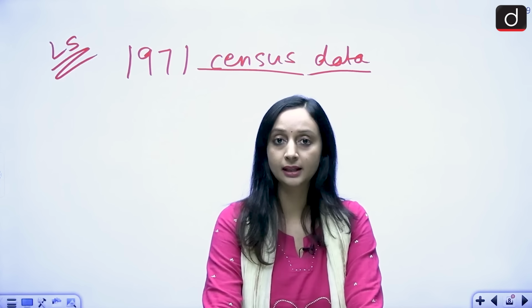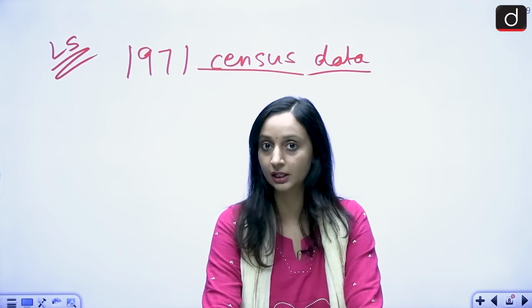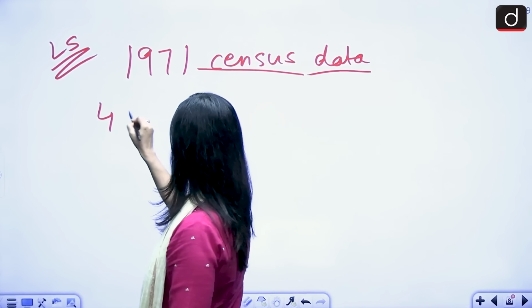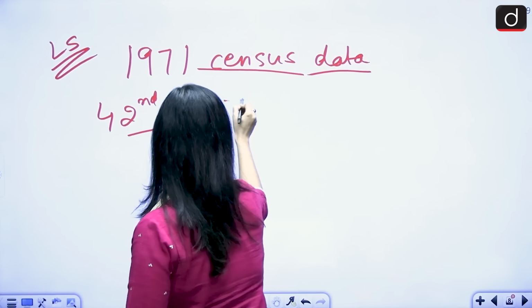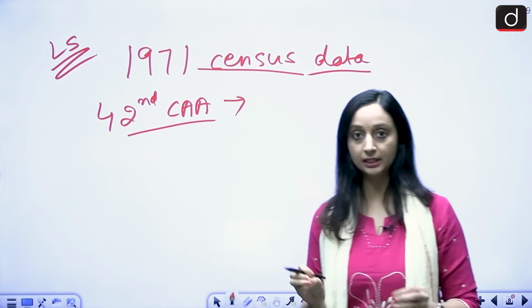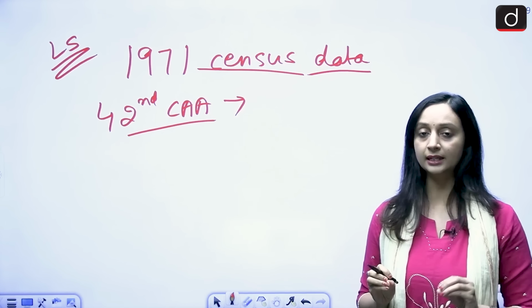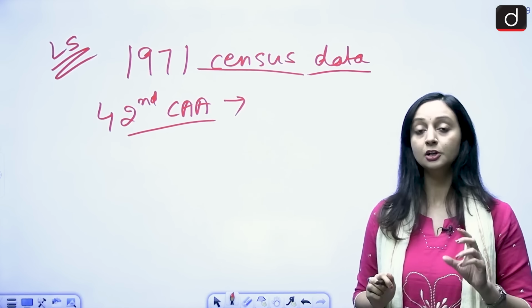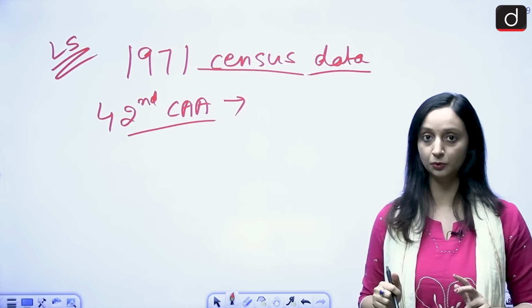Why? Because back then, the population was being controlled very aggressively. The 42nd Constitutional Amendment Act said to freeze the number of seats given to each state, so as to compensate for any losses that the southern states would face.